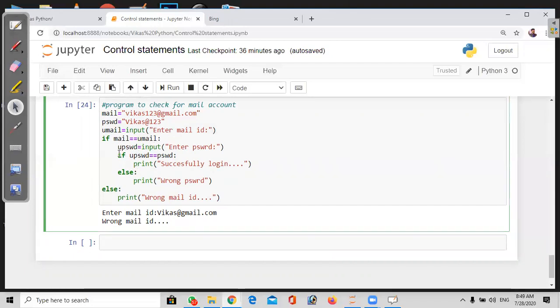Here, the if-else is an inner condition for the password, and only whenever the mail ID is correct does it go for the password. If I write an elif part, it will not work properly.